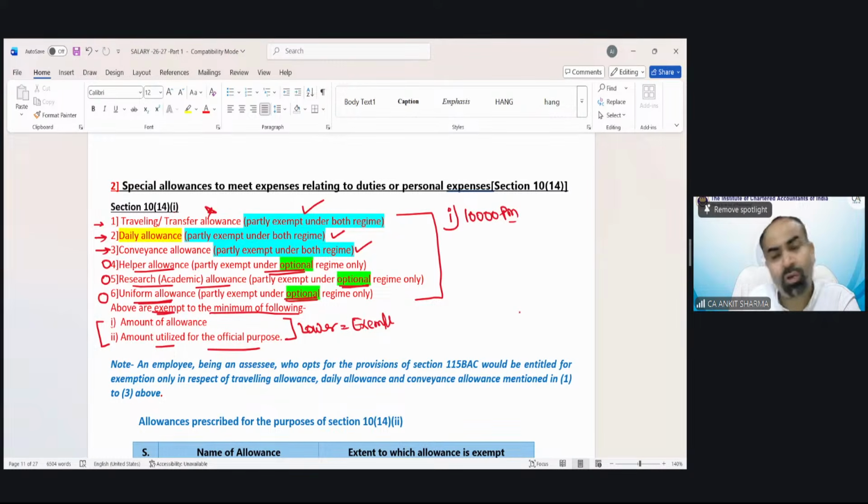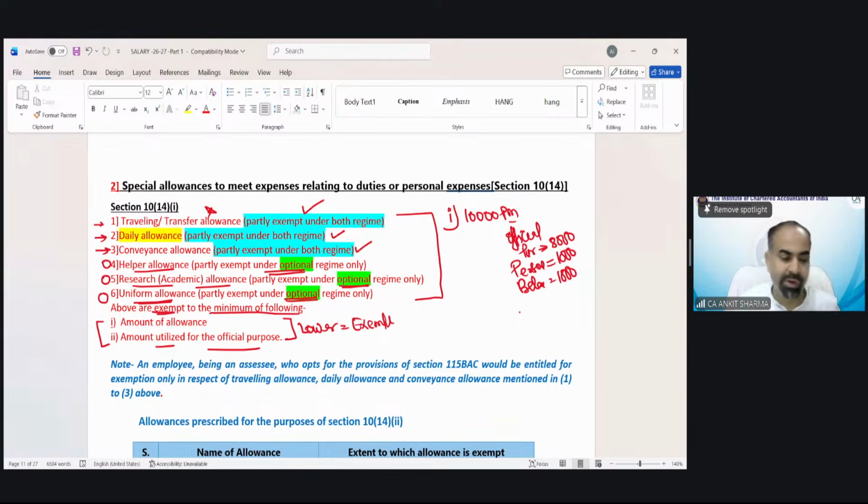Out of this 10,000 rupees, you used 8,000 rupees for your office work. For your personal purpose, you utilized 1,000 rupees. Balance left with you is 1,000. So you need not repay anything.